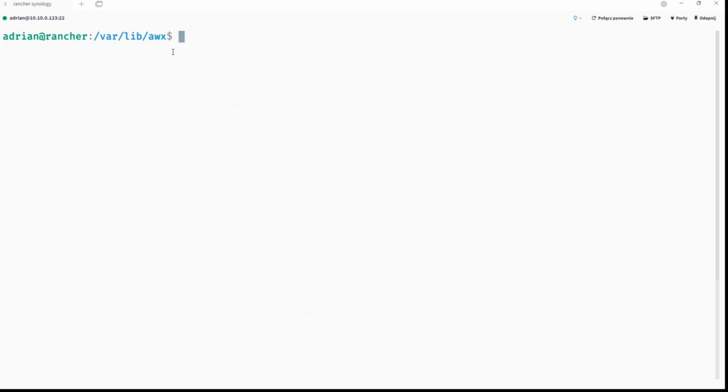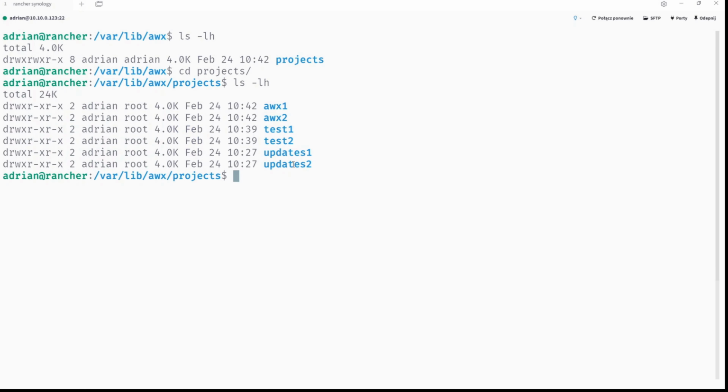cd awx. Clear the screen, and one more time check this. And what is going on here? RWX, RWX, RX. And yeah, the permissions are set by the persistent volume, actually. So cd projects, list the content, and there is AWX1, AWX2, test1, test2, and so on. So we can get rid of this, and we can cd here, sorry, or we can cd like that.